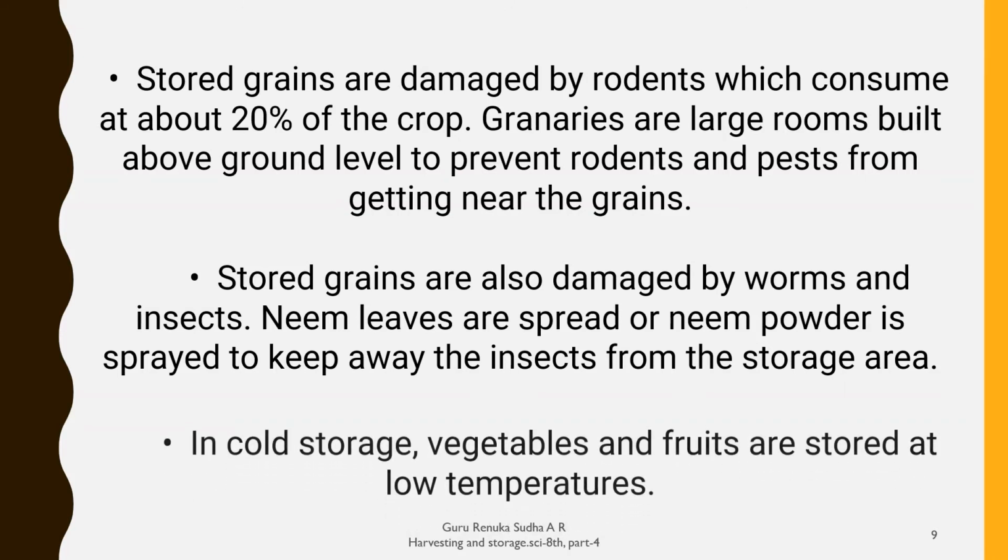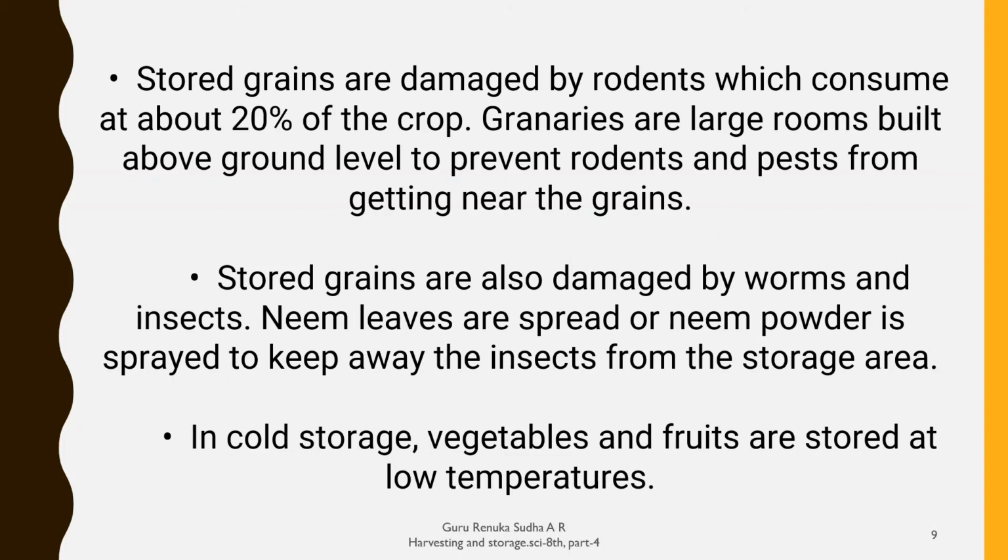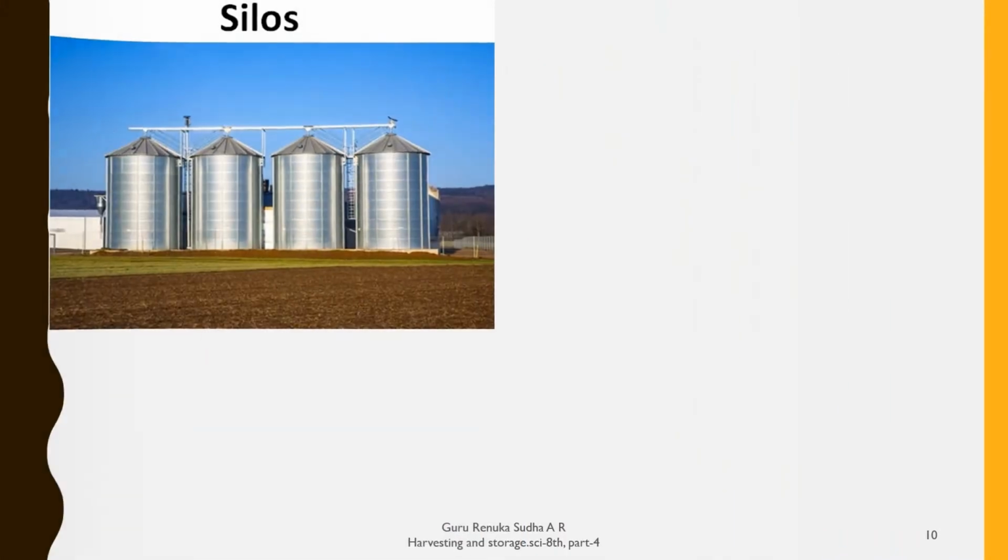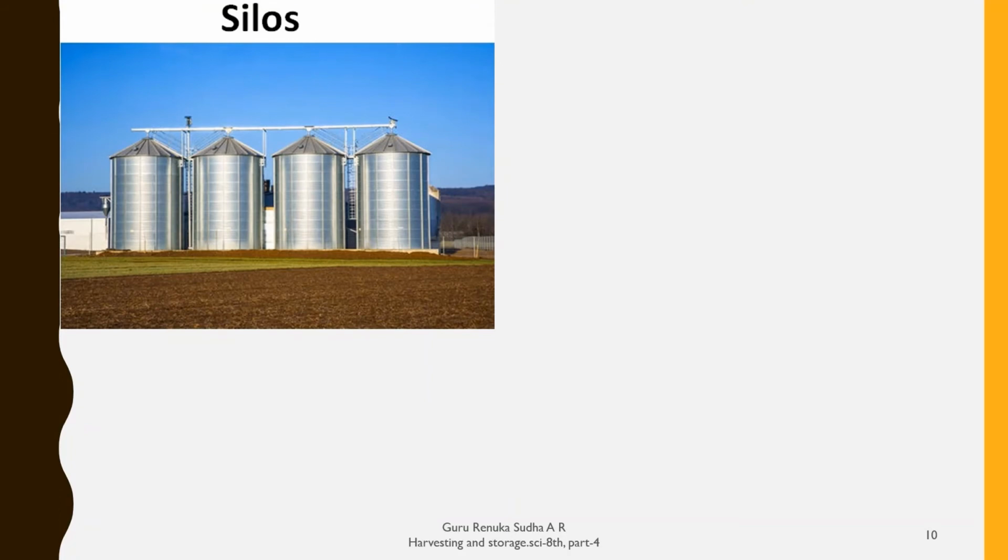Next, they used to protect the crops while storing in some place. So we use cold storage also. The vegetables and fruits are stored at a low temperature. So in these ways we can store the crops in order to protect them from worms, insects and moist air.